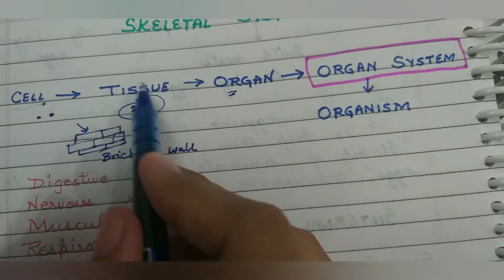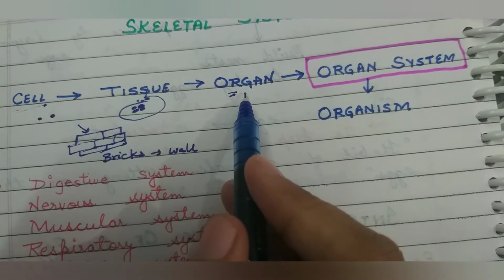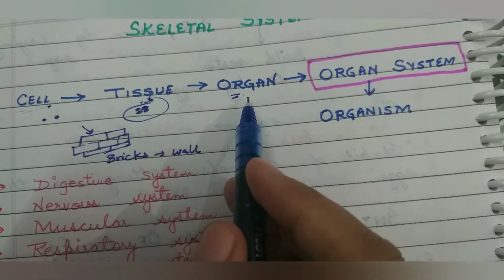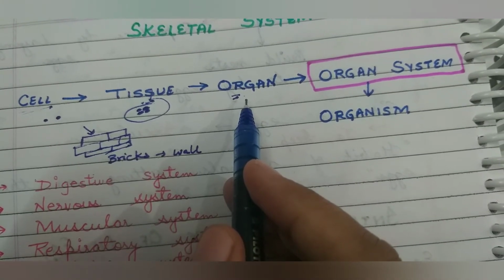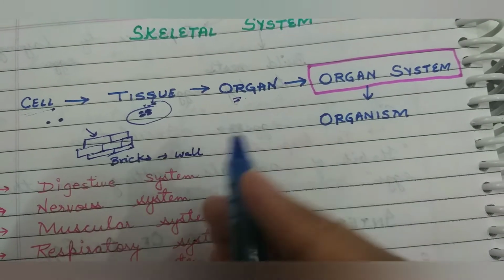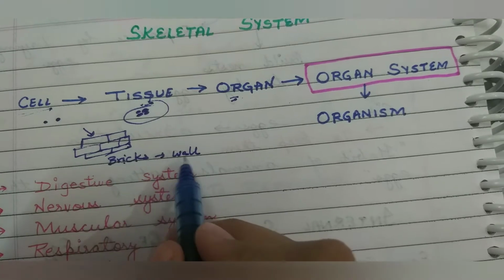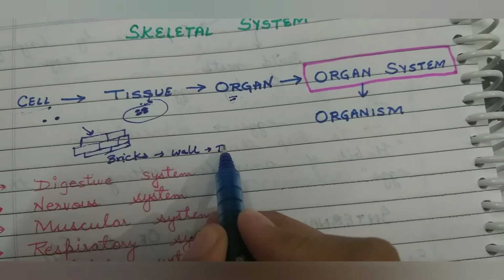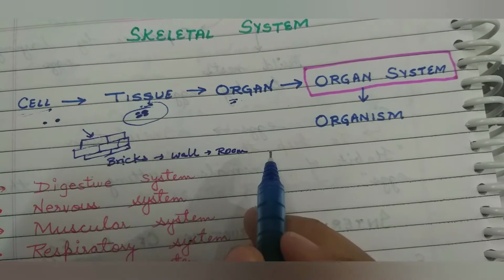Then many tissues join together and form an organ. Organs like eyes, ears, nose, lungs, stomach. Many organs are there in our body. You can compare it with this: bricks make a wall, then a room, and after rooms we have a building.